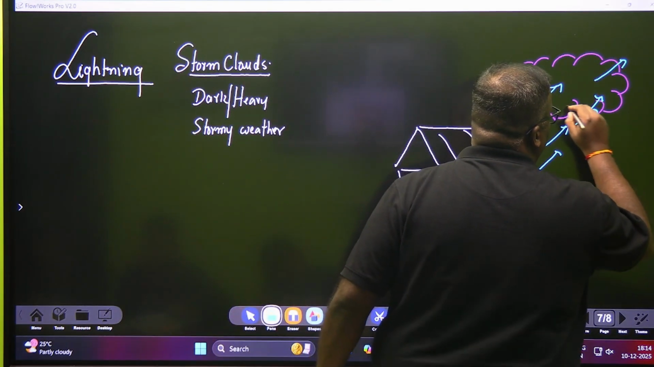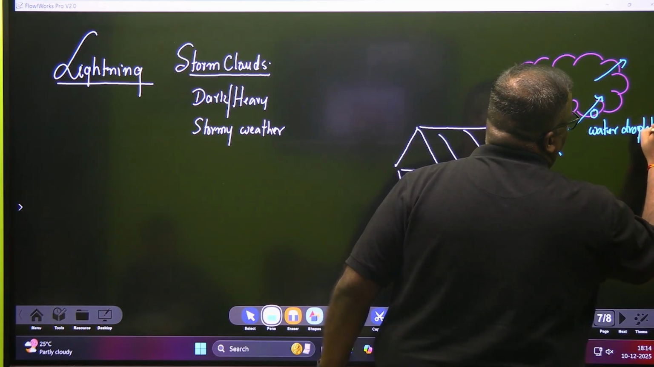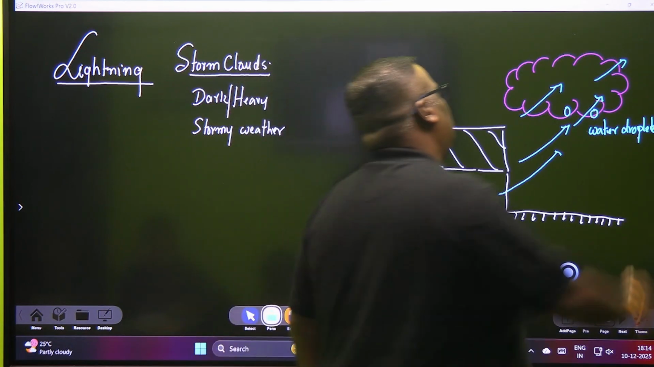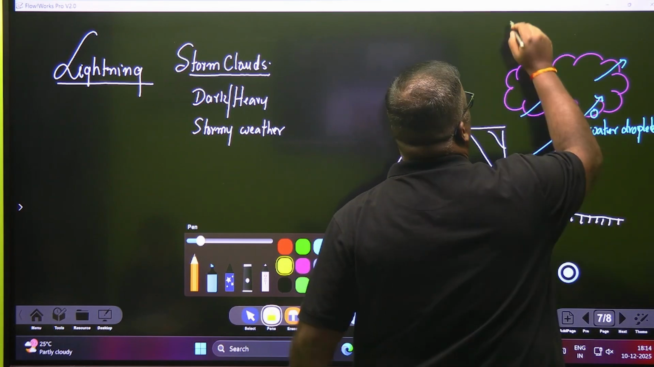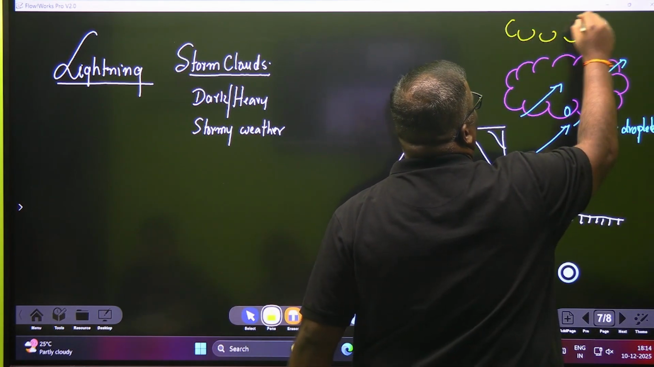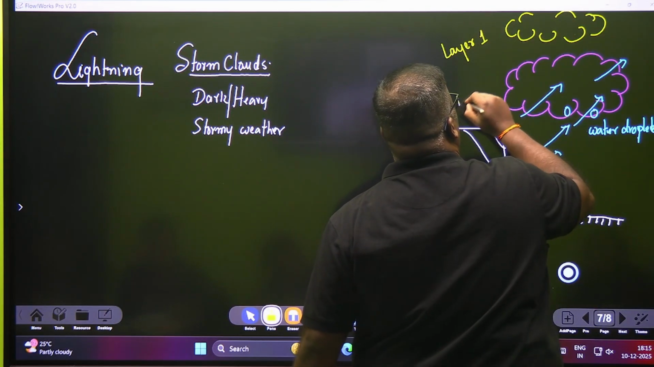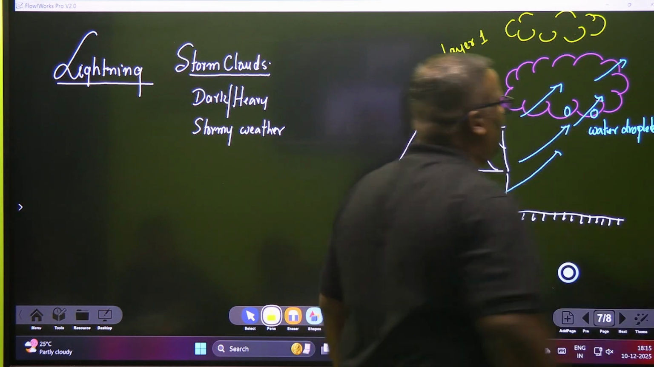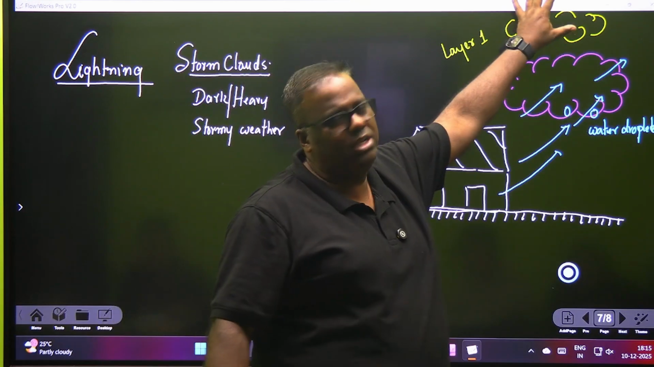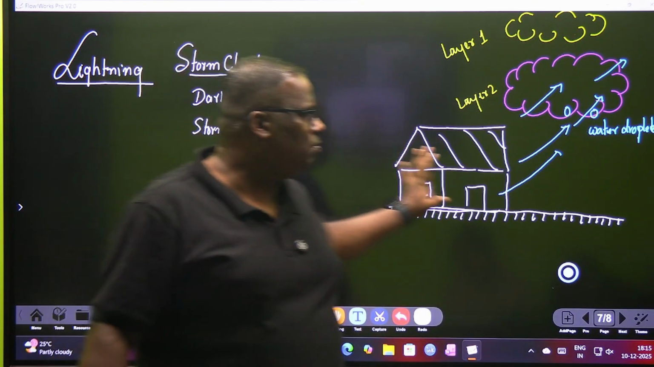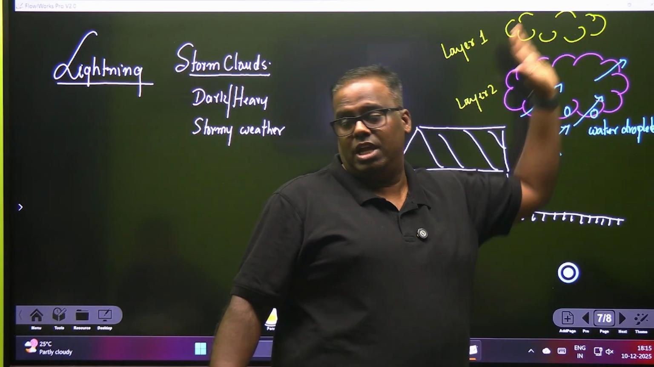There are these water droplets, and they brush, and the winds go, and then you will have another higher level of clouds also there. These are two, not level, I'll say layer. There's another layer, so we'll say layer 1 and this is layer 2. So there are storm clouds in two different layers, and there will be a huge amount of storm breeze blowing, brushing the water droplets against these storm clouds.